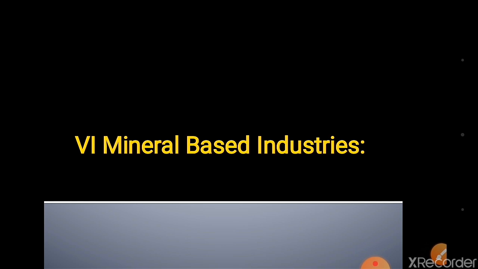Industries that use minerals and metals as raw materials are called mineral based industries. In which industries the raw material used here is the minerals and metals. That is why these industries are called mineral based industries.